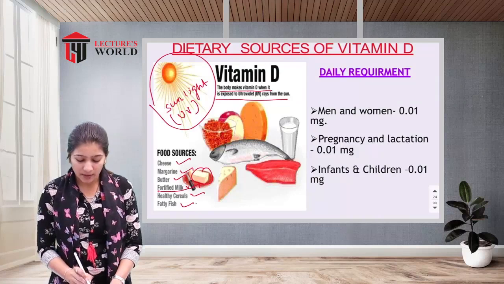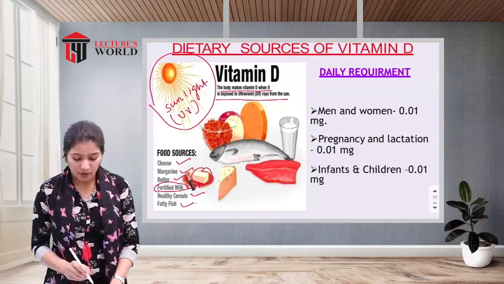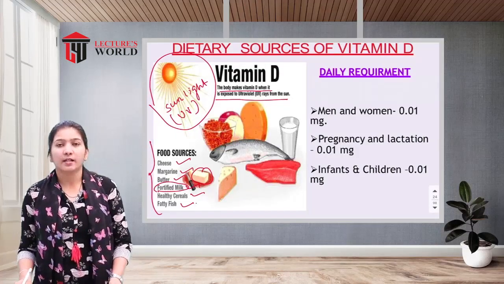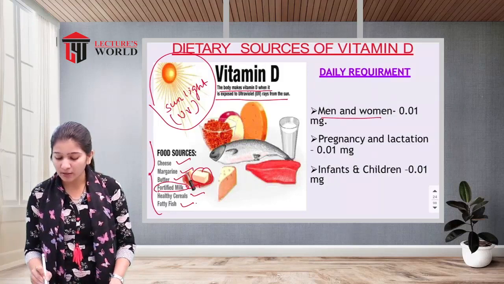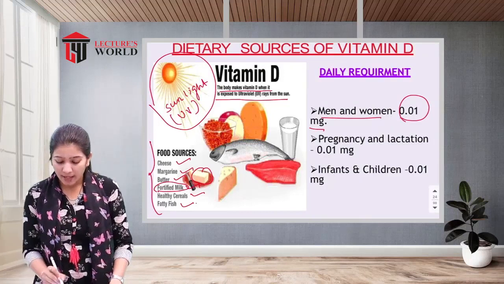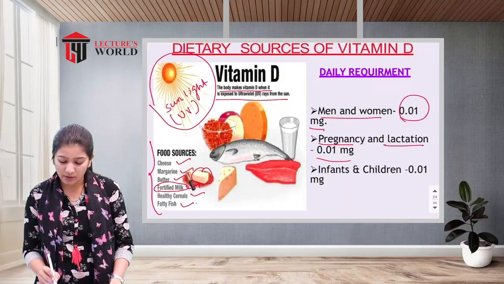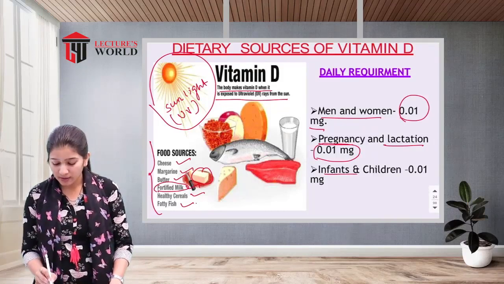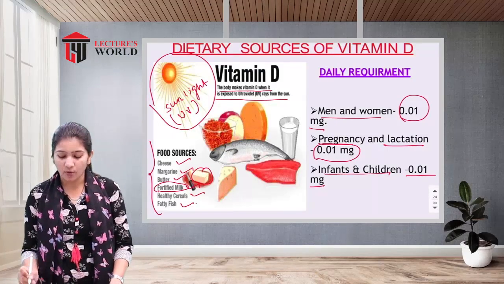Fortified milk means milk fortified with vitamin D. So these are all the food sources of vitamin D. Now what is the daily requirement of vitamin D? Adult men and women should take 0.01 mg of vitamin D. Pregnant women and lactating mothers should take 0.01 mg of vitamin D, and infants and children also require 0.01 mg of vitamin D.